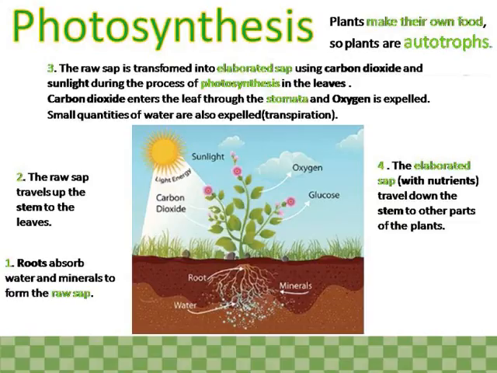Carbon dioxide enters the leaf through the stomata and oxygen is expelled. Small quantities of water are also expelled. Transpiration. 4. The elaborated sap with nutrients travels down the stem to other parts of the plant.